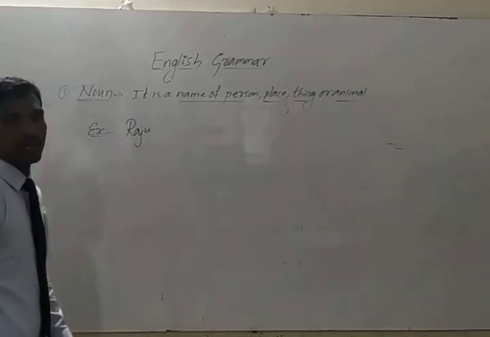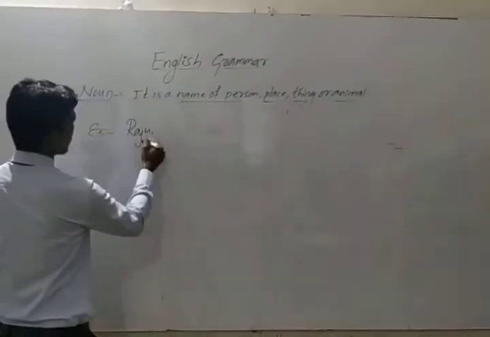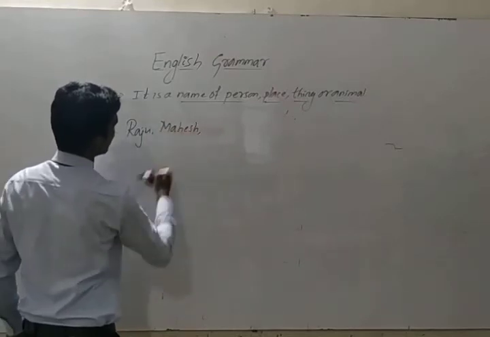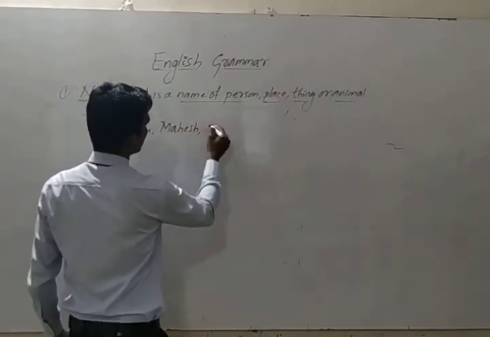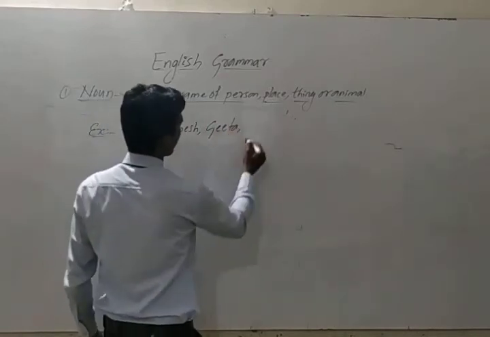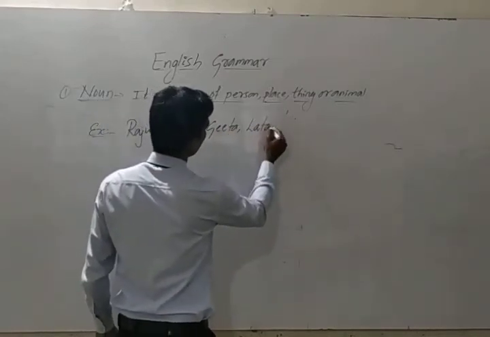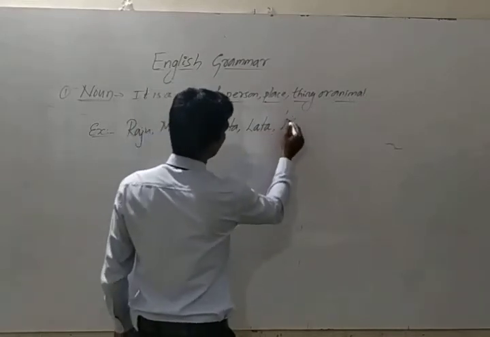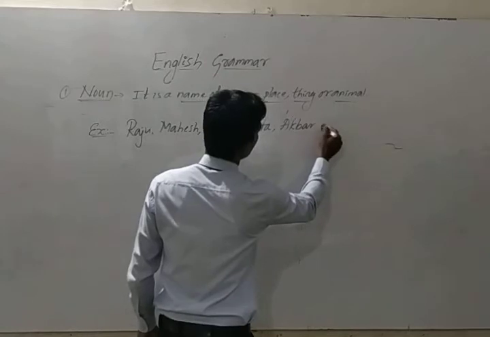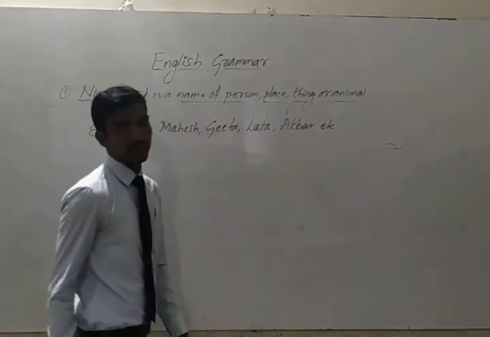Raju is the name of a person. Mahesh. Next, Geeta. Next, Lata. Akbar, etc. Like this, the name of a person.